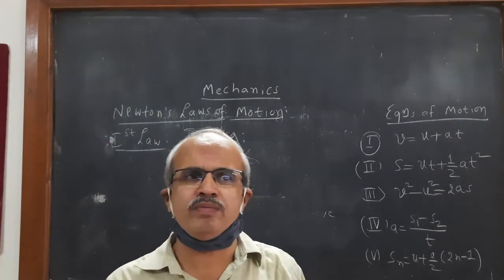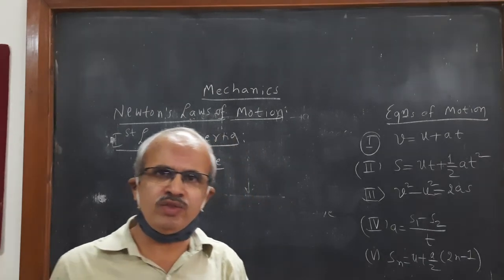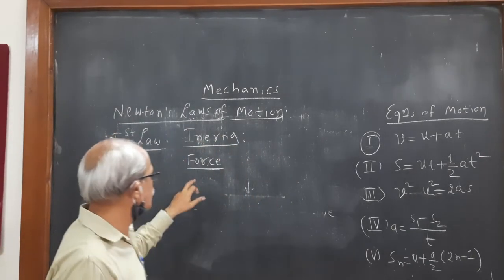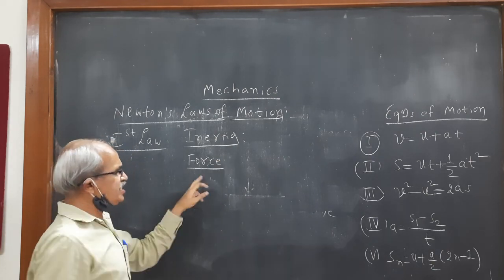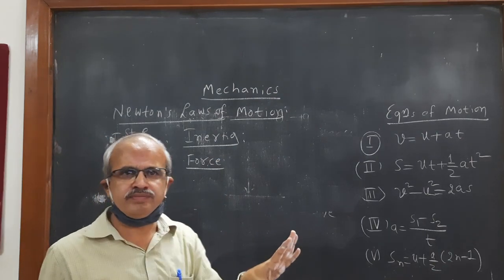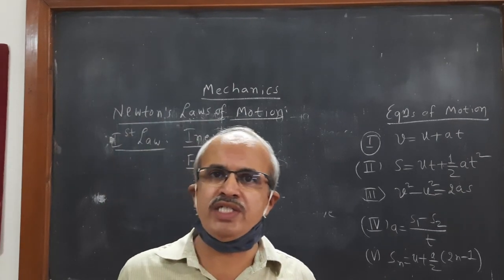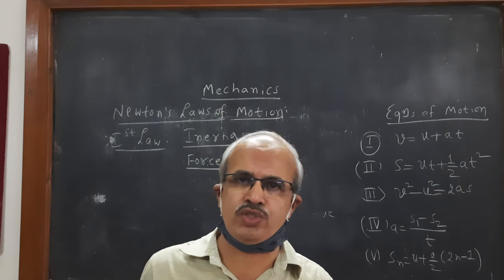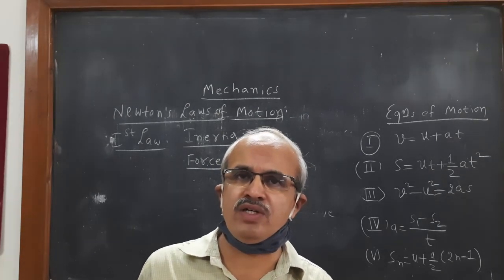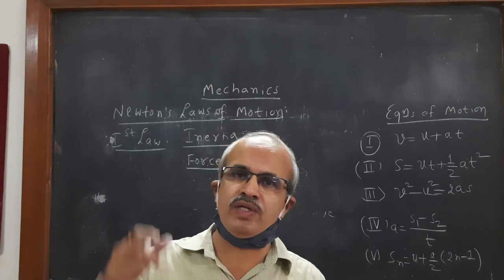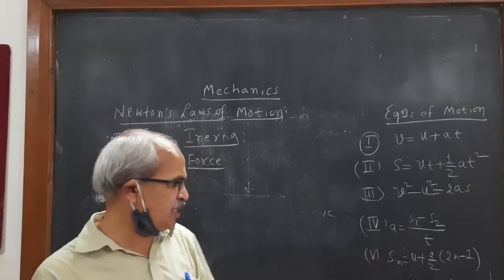By virtue of that property, the body tries to remain in the state of rest or motion. Similarly, what is force here? It is that external agent acting on the body. Force is that external agent acting on the body which changes its state of rest or motion. Correct? Whenever an external agent acts on the body, it changes its state of rest.